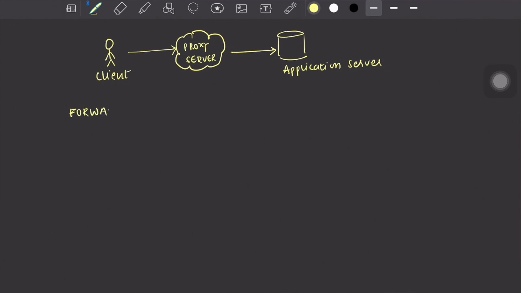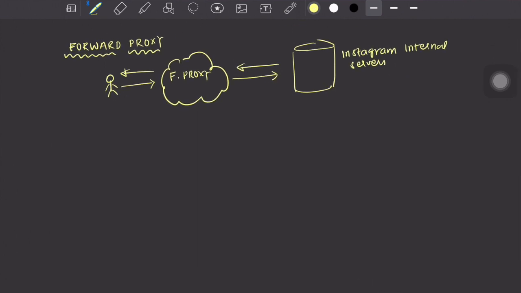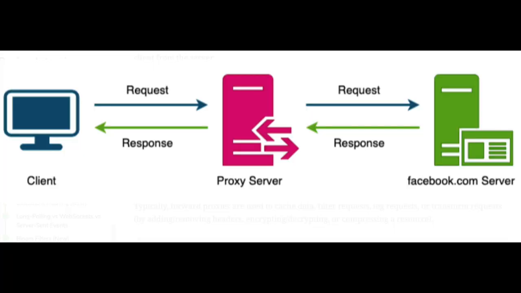One is forward proxy. A forward proxy server is a piece of software or hardware that facilitates the request for resources from other servers on behalf of clients, thus anonymizing the client from the server. Typically, forward proxies are used to cache data, filter requests, log requests, or transform requests by adding or removing headers, encrypting, decrypting, or compressing a resource. Forward proxy can hide the identity of the client from the server by sending requests on behalf of the client.